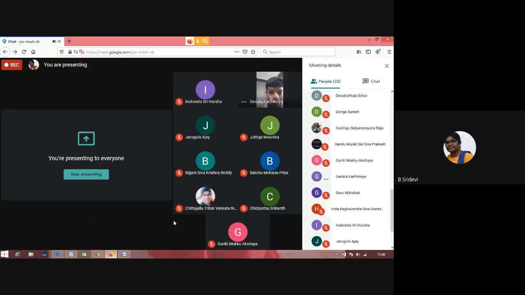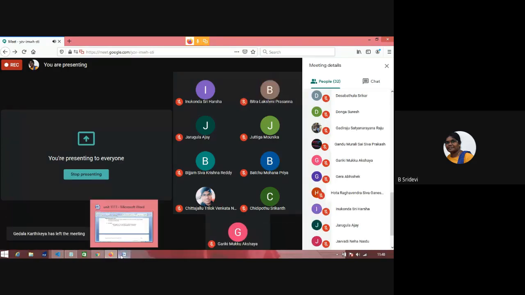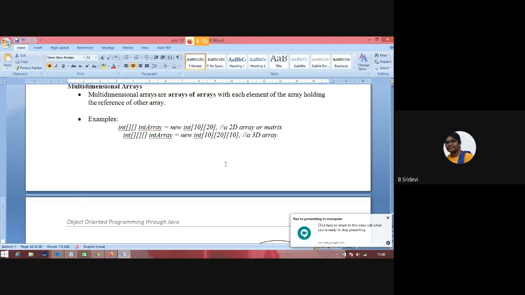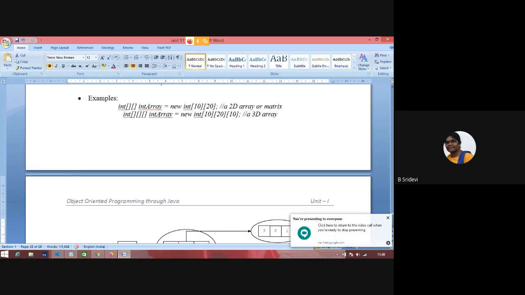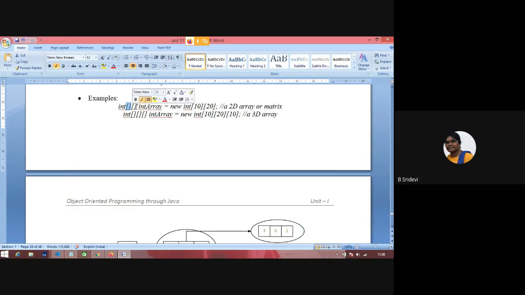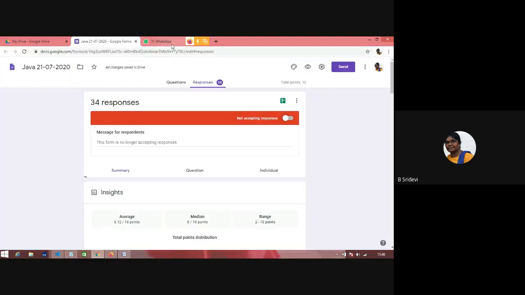What if we want to do problems on matrices, or we want to have more number of arrays in an array? Then we'll go for multi-dimensional arrays. So how to declare a multi-dimensional array? If we use a pair of single square brackets, that is single dimensional. If we use two pairs of square brackets, that is two dimensional. If I use three pairs, then it is three dimensional. More than one dimension is a multi-dimensional array.